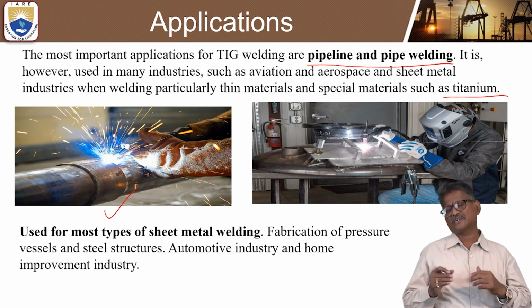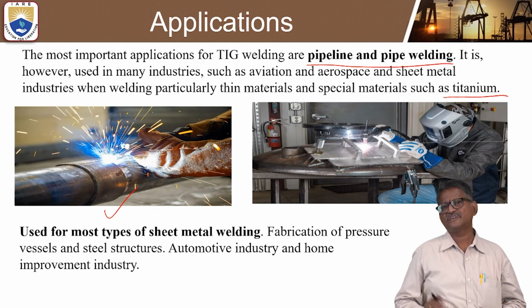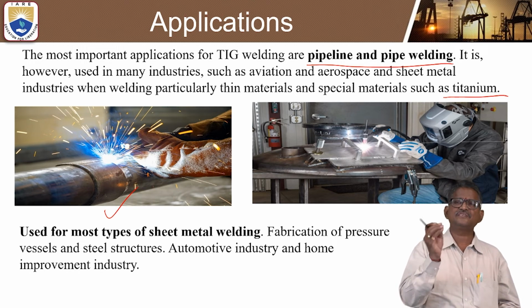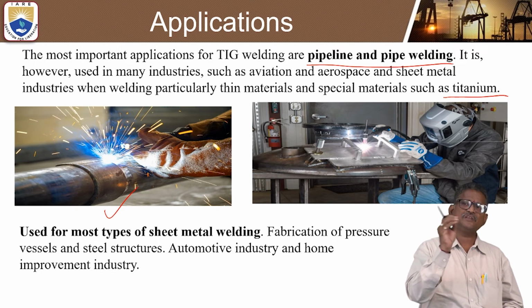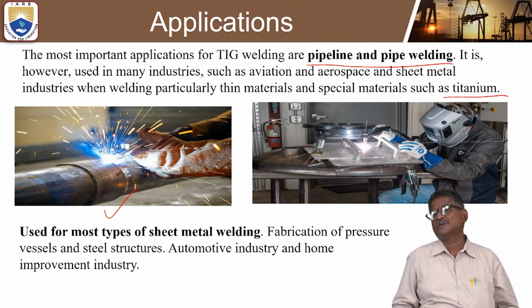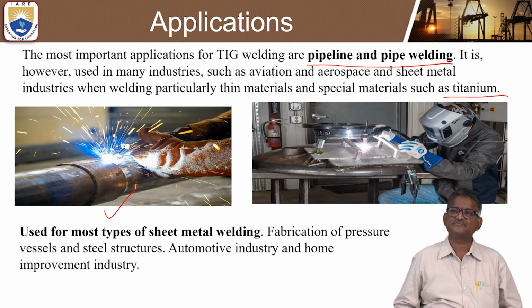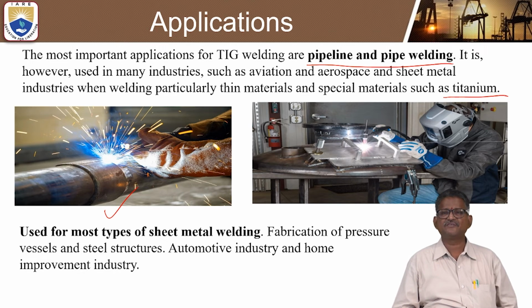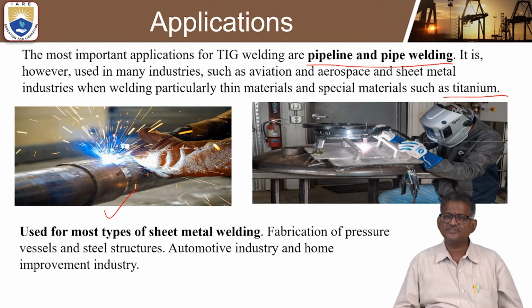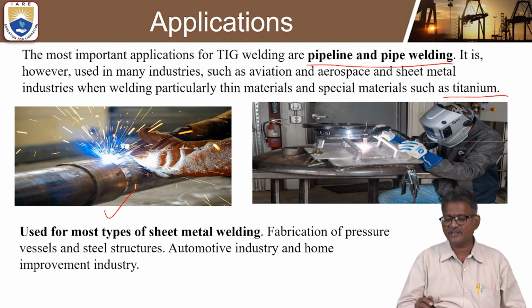That is why this can be preferred for very thin materials and some special materials such as titanium. So titanium type of materials can be welded with TIG welding, and it is also used in most types of sheet metal welding process.